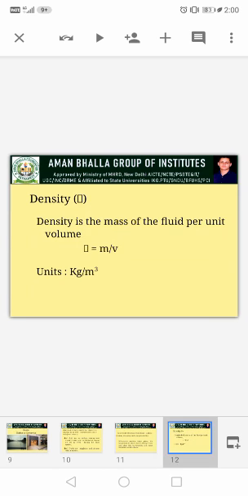Now these are the properties of a fluid. The first one is density. Density, basically we can say, is the mass of the fluid per unit volume, and it is denoted by rho, and its SI unit is kilogram per meter cube.